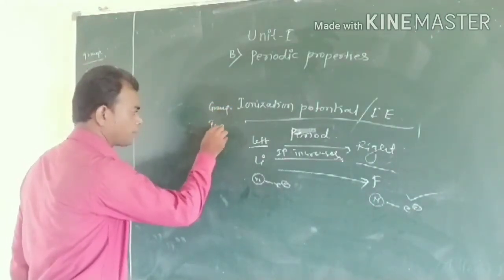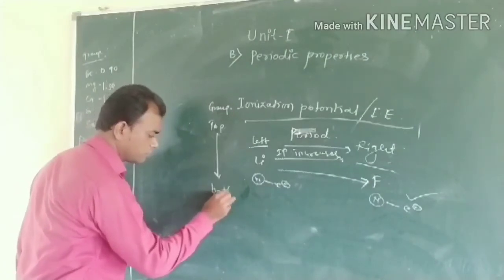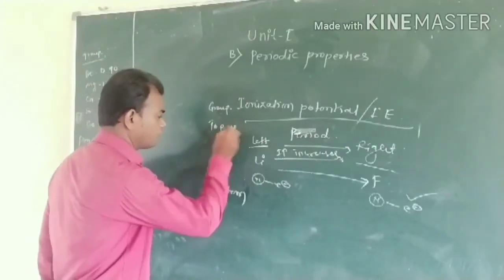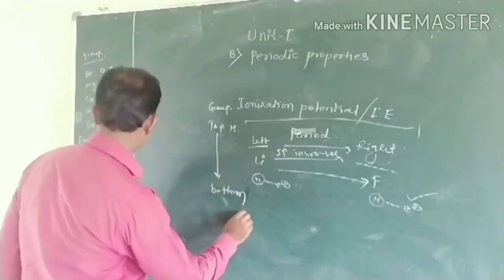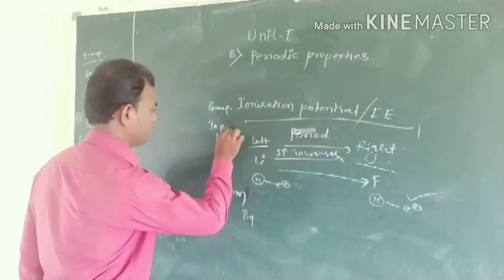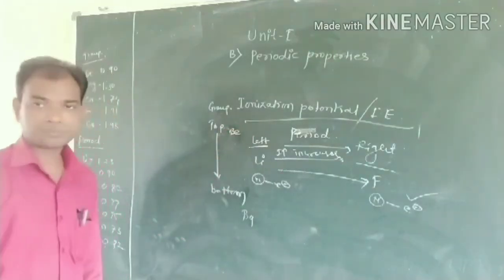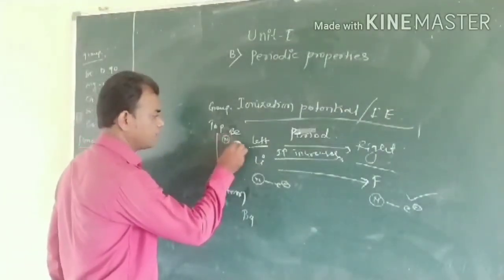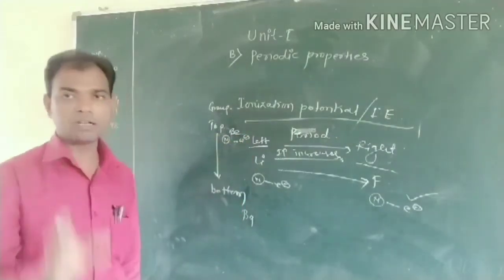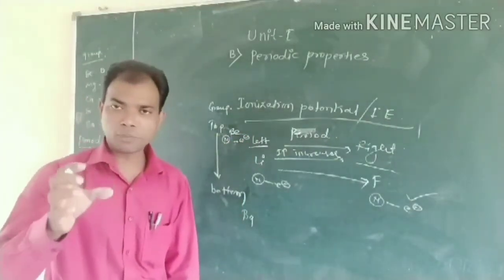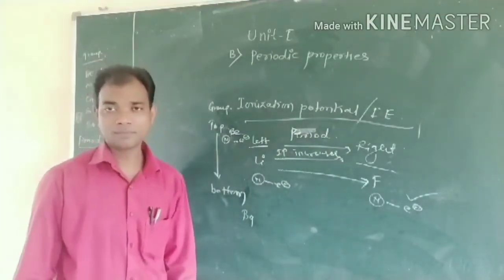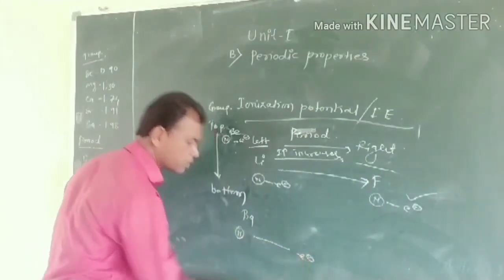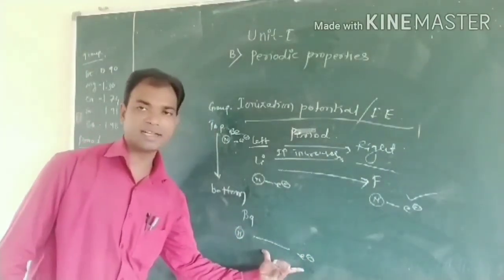In case of group, from top to bottom, here the beryllium and here the barium. Then in beryllium, the nucleus and electron, the size is small. Small size means force of attraction is strong. But in case of barium, the distance between nucleus and electron goes on increasing.